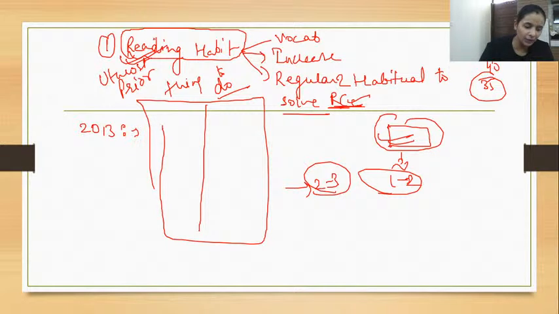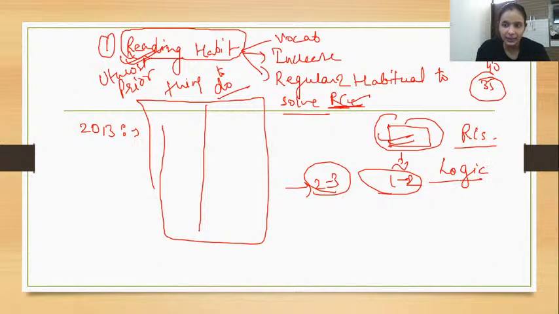Students ask, ma'am, like in basic numeracy there is a shortcut, or in LR there are shortcuts, so in RC there must be some shortcuts too, right? No. People ask me these kinds of questions, guys, I'm genuinely telling you. Students ask me, ma'am, tell us some shortcut in this too. See guys, there are no shortcuts in RCs, and shortcuts for anything are built from its logic. It is not that you can solve RCs just like that. It is also related to some logic. Understand this, right? So the utmost thing is the reading habit.